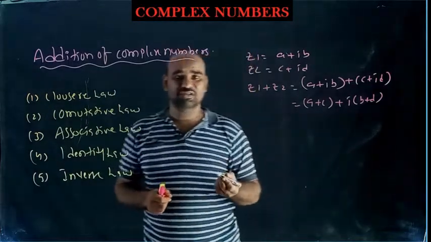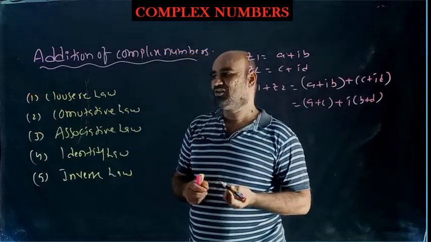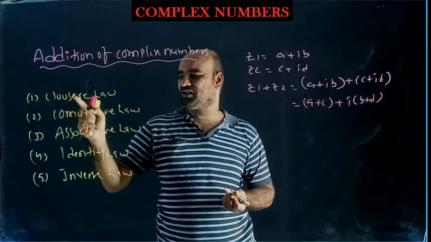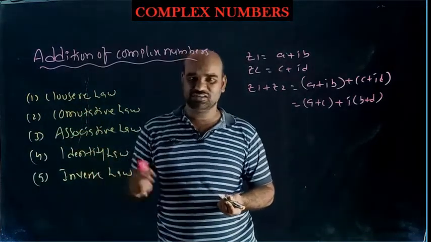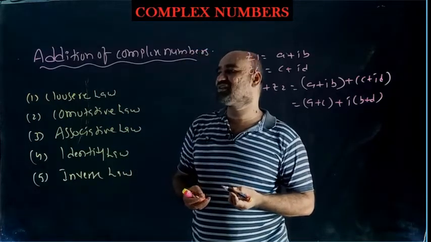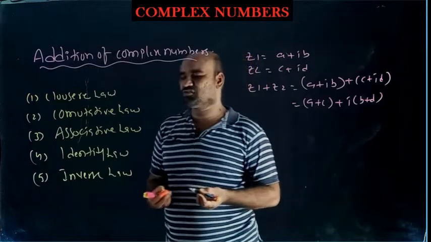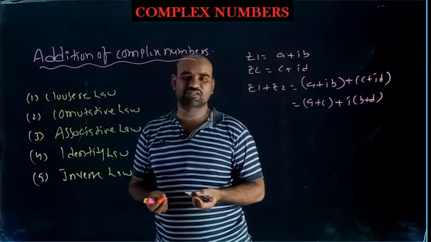In real numbers, we discussed the properties of real numbers with respect to addition. With respect to addition, real numbers satisfy closure property, commutative property, associative property, identity property, and inverse property. Like that, complex numbers also satisfy closure property, commutative property, associative property, identity property, and inverse property with respect to addition.